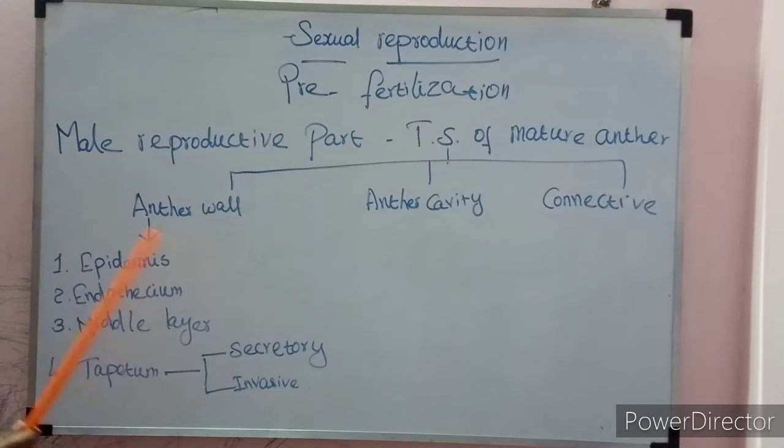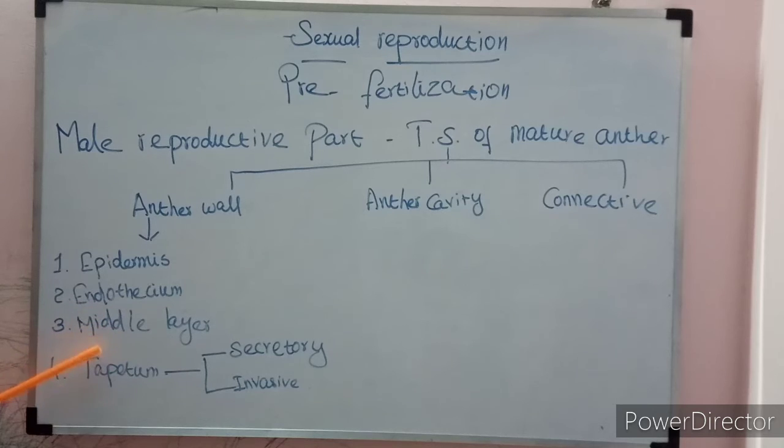Anther wall, the outermost part, consists of 4 layers: epidermis, endothecium, middle layer and tapetum. Epidermis is the outermost protective layer. It is made up of tabular flattened cells, and endothecium is next to the epidermis. The subepidermal layer is made up of radially elongated cells with fibrous thickening. The middle layer is inner to the endothecium. So first the outermost epidermis, next endothecium, inner to the endothecium is the middle layer.